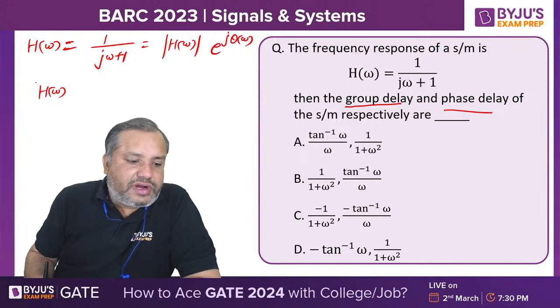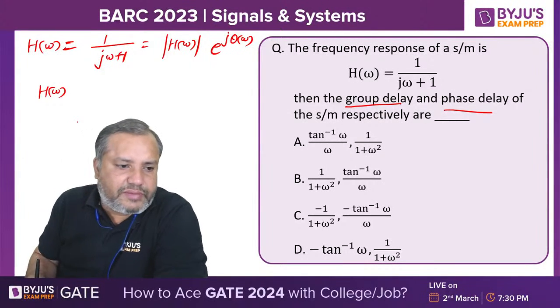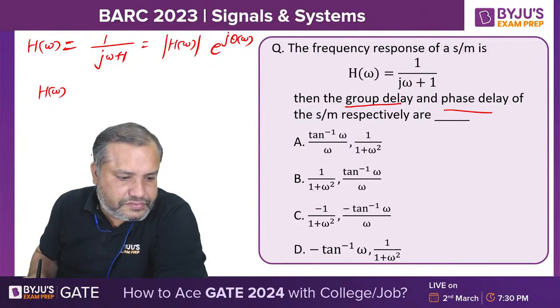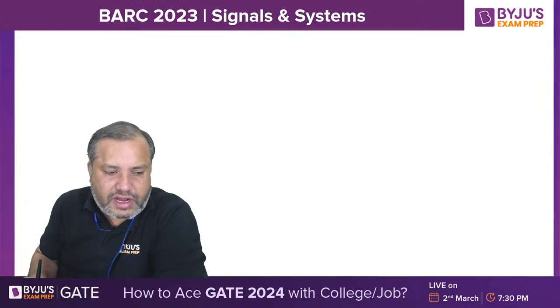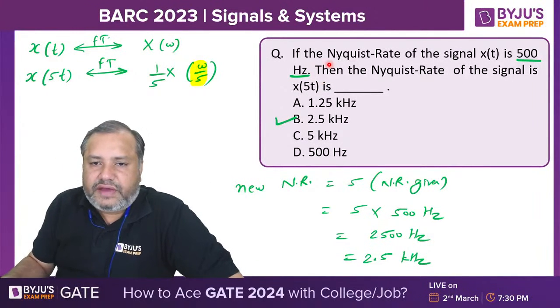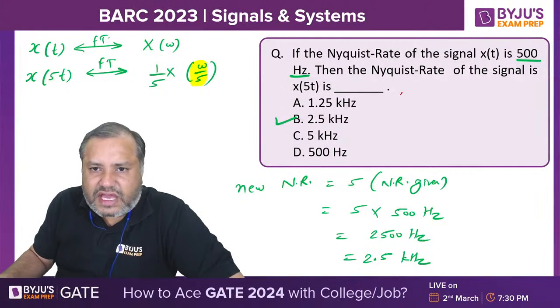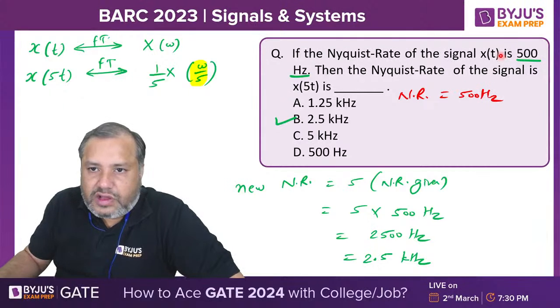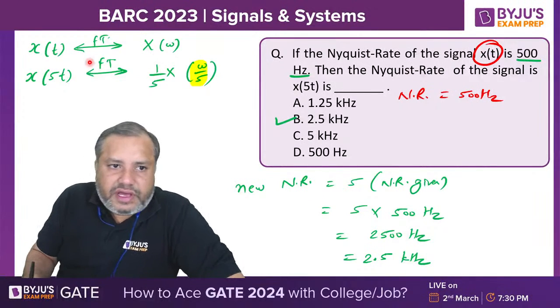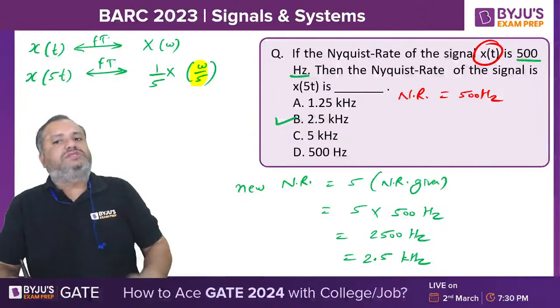I'll just get back to your doubt. Already Nyquist rate is given. Okay, I'll just revise the first question. See, if the Nyquist rate of a signal is 500 Hertz, and now this signal is scaled in time domain by a factor of 5, what happens to its spectrum?